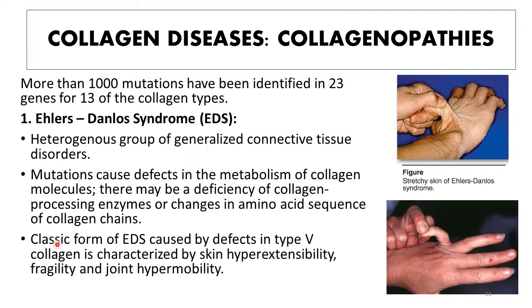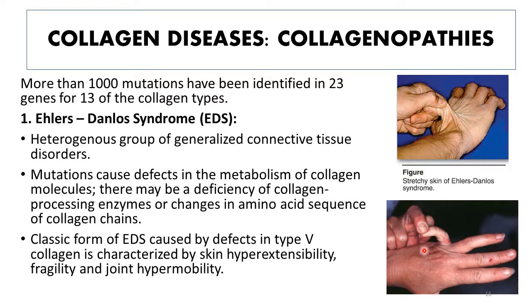For example, the classic form of EDS is caused by defects in type 5 collagen, and it is characterized by skin hyperextensibility and skin fragility and joint hypermobility. As you can see, these two pictures represent the classic form of EDS, and in this you can see the hyperextensibility or stretchiness of the skin, and the skin in such patients is also very fragile.